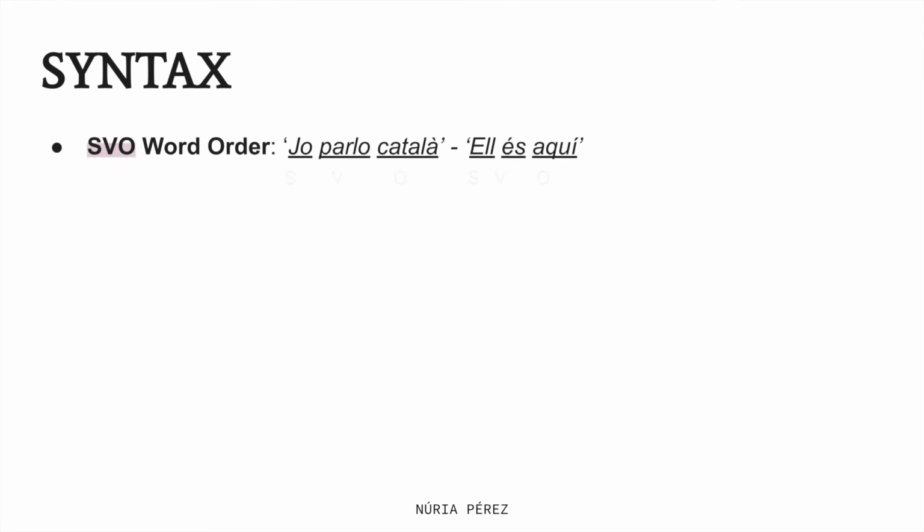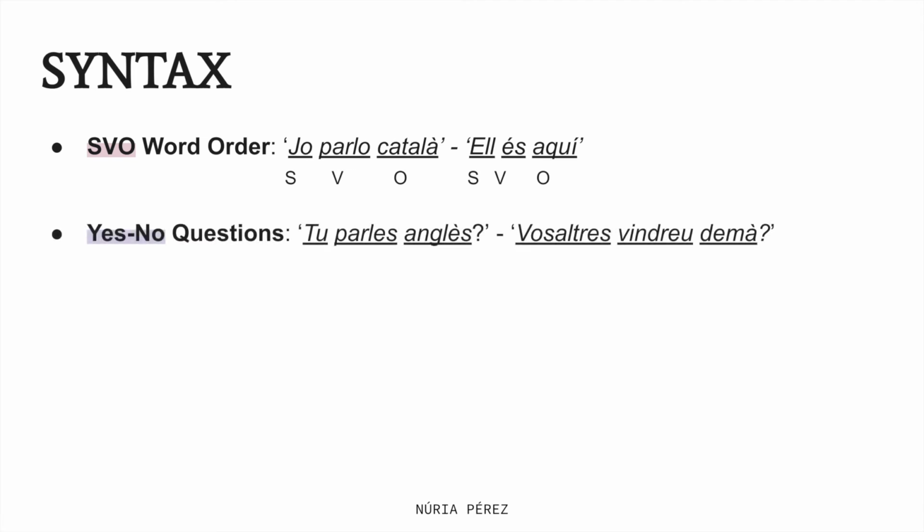When it comes to Catalan syntax, the basic word order of the language is the same as in English. It is subject, verb, object, as we can see in the examples. I speak Catalan and he is here. For the yes-no questions, the order continues to be the same. Do you speak English? And will you come tomorrow?